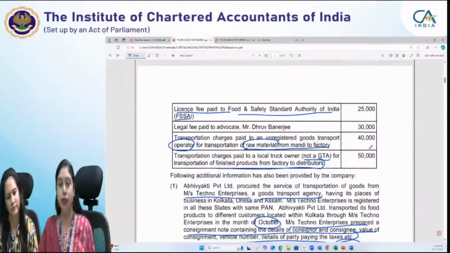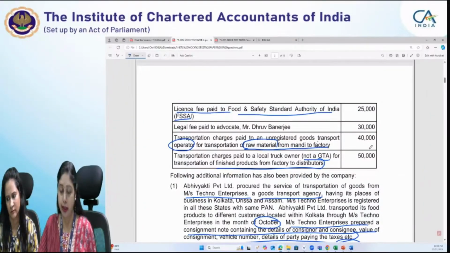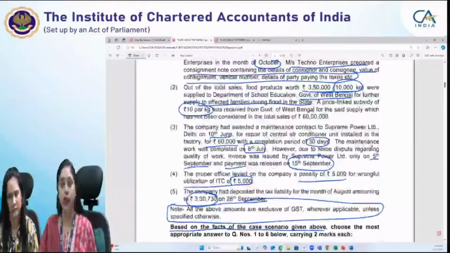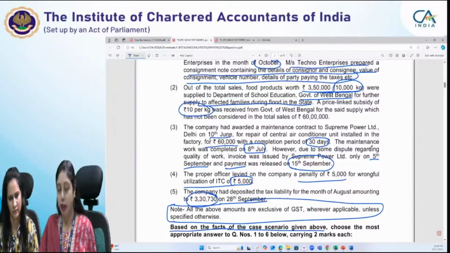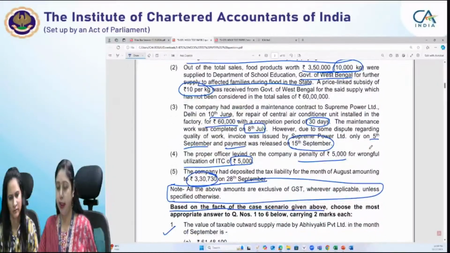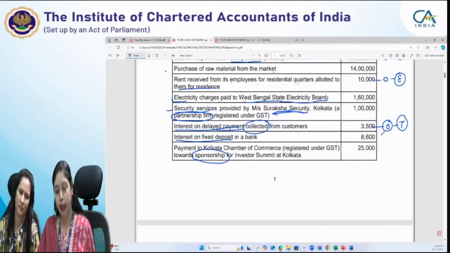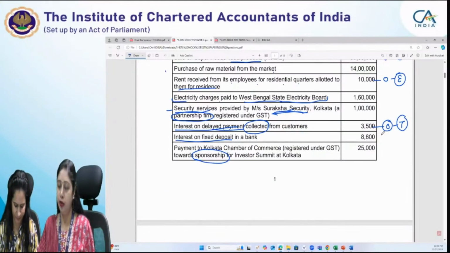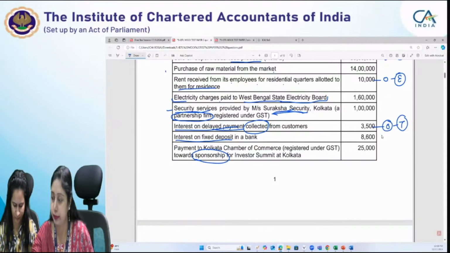So we have to see the information which is given in the question explicitly. Every sentence, every note which is given in the question is very important for us. So here it is expressly mentioned that the amounts are exclusive of GST. So here we cannot assume that the GST is to be computed, and in value, we'll take the entire 3,500 amount. Okay. Then interest on fixed deposit in a bank.